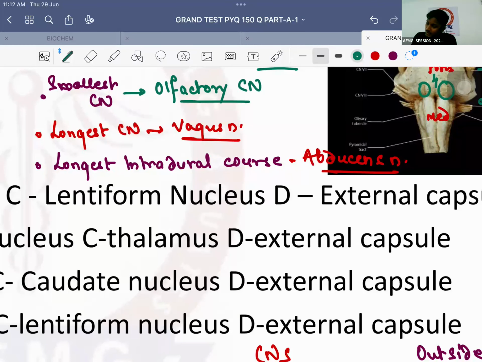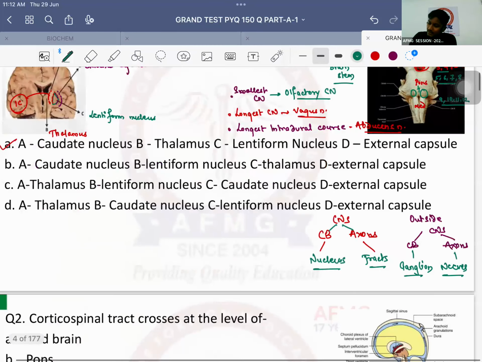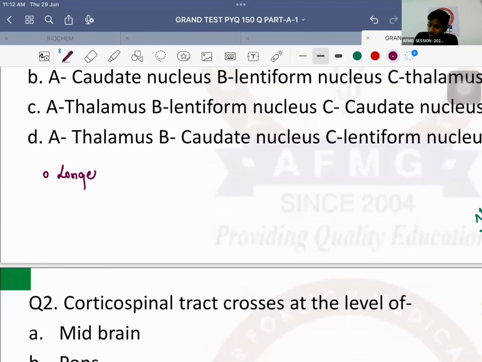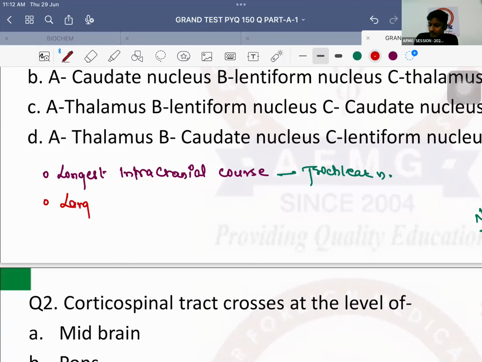Logic hai. Okay? Next, if they ask you the longest intracranial course, jaldi se. Very good. The longest intracranial course is seen with the 4th cranial nerve, also known as your trochlear nerve. Okay? No issues with this. The largest or the thickest nerve, if they ask you. Very good. The largest or the thickest cranial nerve, answer is very easy. It is nothing else but your trigeminal nerve. It is your 5th cranial nerve.